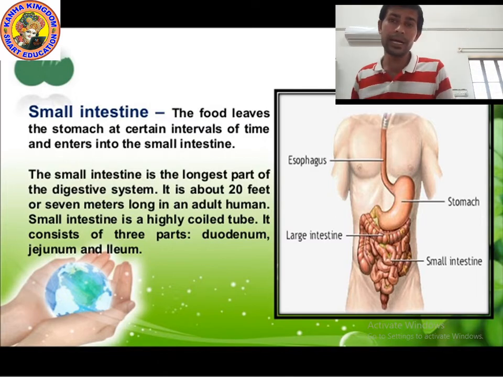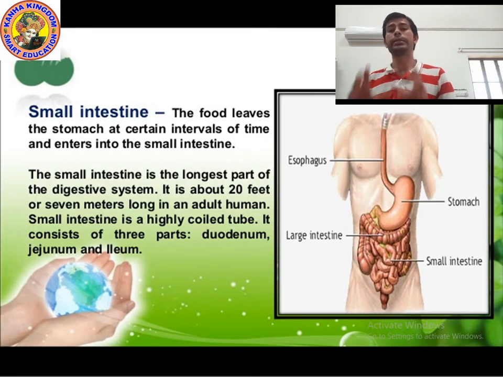It is very surprising that the name of the intestine is small, but it is long in length. What is the length of the small intestine? 20 feet. But its diameter is small. That's why we call it small intestine. Why do we call it small intestine? Because of its diameter. The length is long, but the diameter is small. So what is the length? 20 feet is the length of the small intestine.